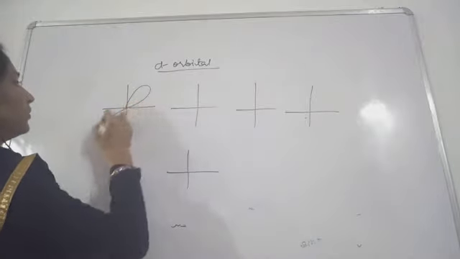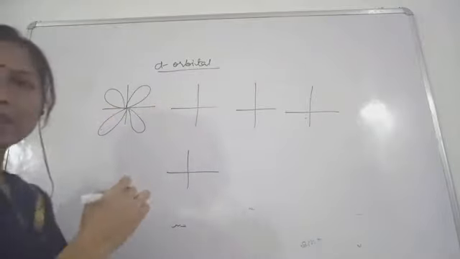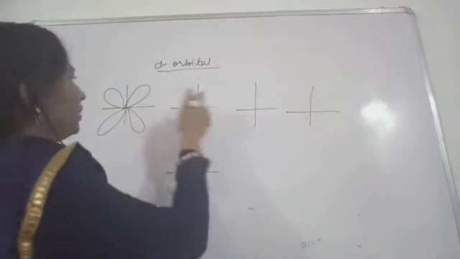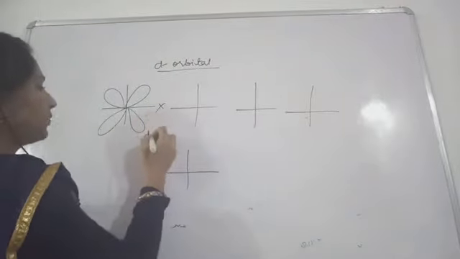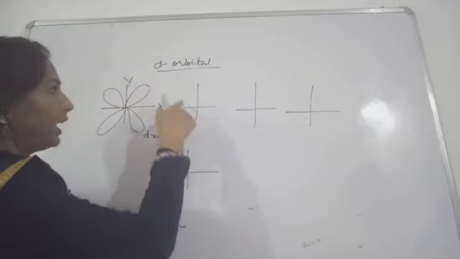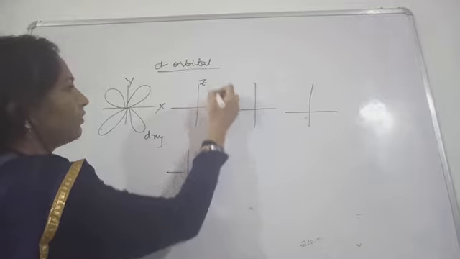We all know that the d orbitals have a double dumbbell shape. First this is dxy. Dxy lies between the axes x and y. And this one is dyz.